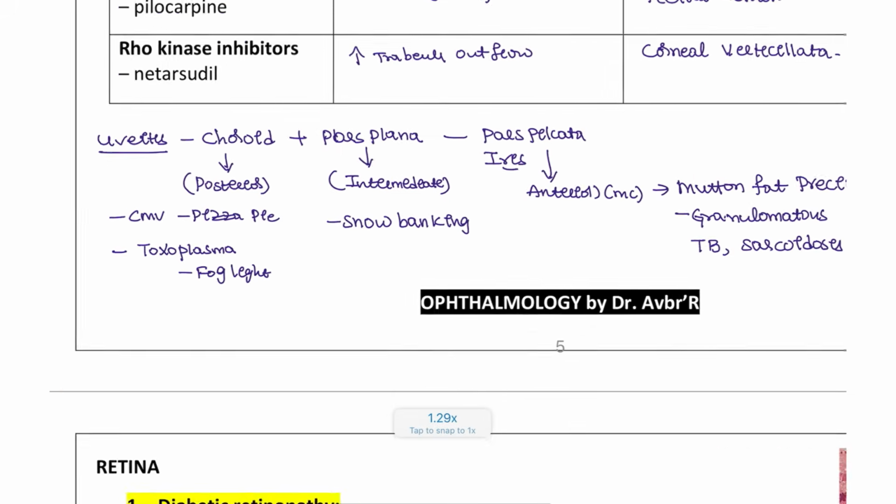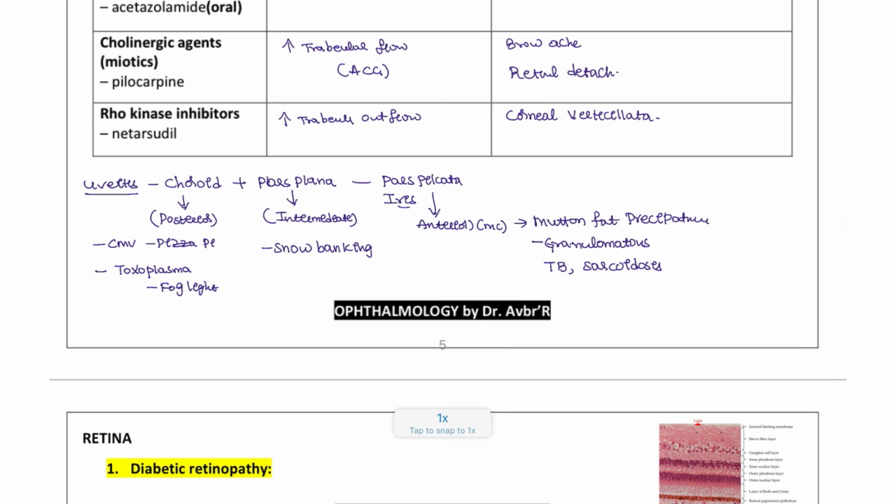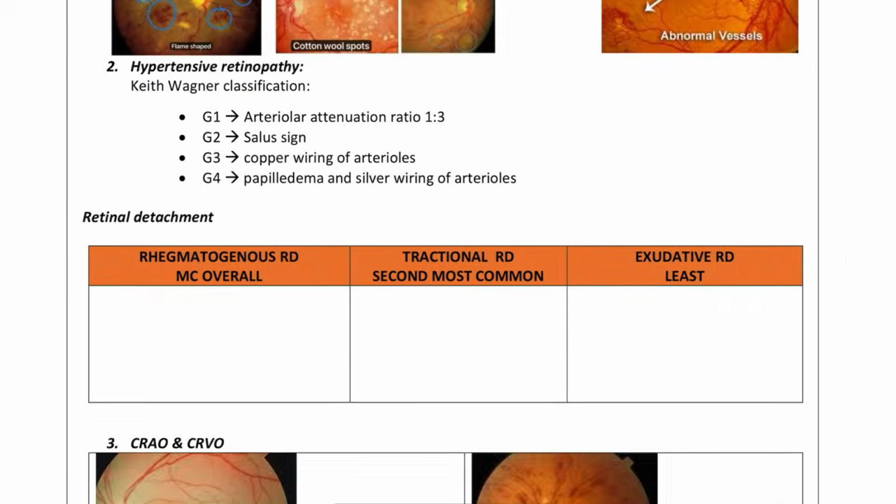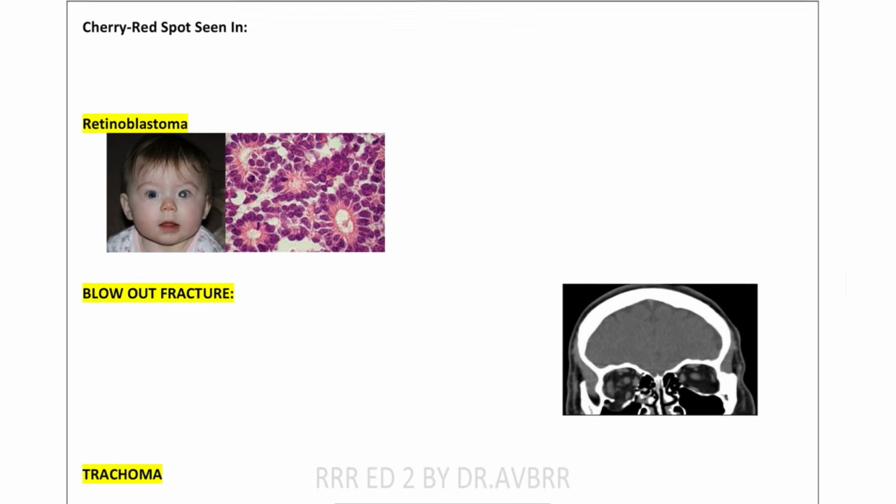This is the uveitis condition that we are going to see. And when all the layers are involved, the complete uveitis, we call that sympathetic ophthalmia. So we will discuss sympathetic ophthalmia here.